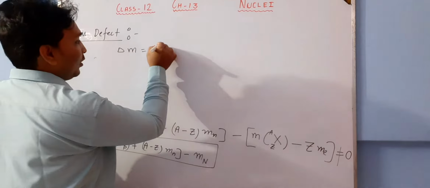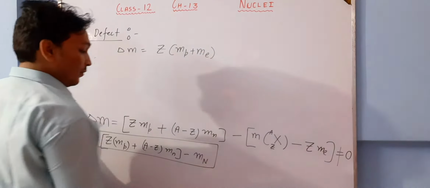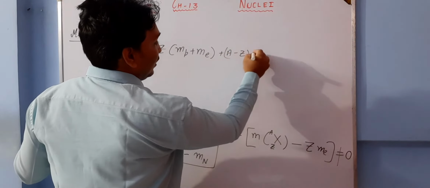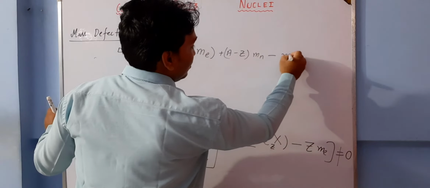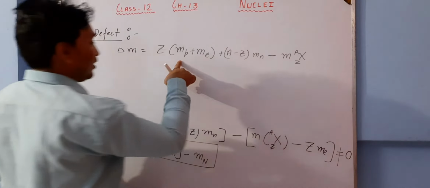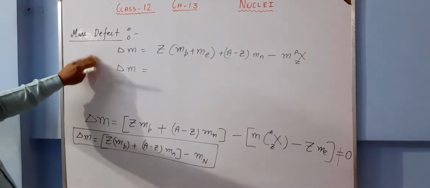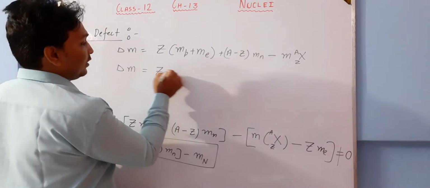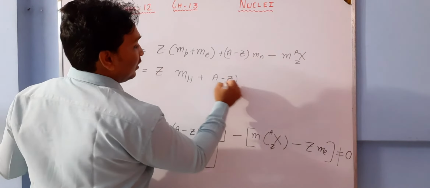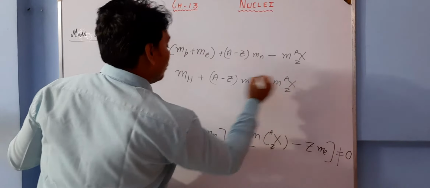If we take Z as common, we have Z into mass of proton plus mass of electron, plus A minus Z into mass of neutron, minus mass of atom. Mass of proton plus mass of electron, 1 proton 1 electron, is the mass of a hydrogen atom. So it will be Z into mass of hydrogen atom plus A minus Z into mass of neutron minus mass of atom. So this is the expression for mass defect.